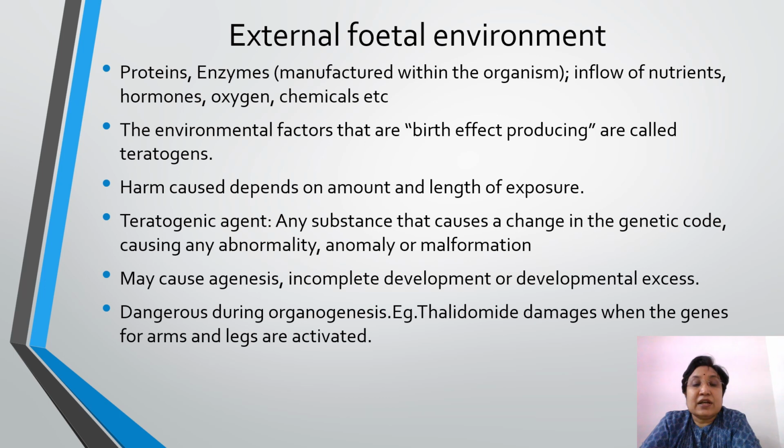The teratogenic agents are the substances that cause a change in the genetic code, causing any abnormality, anomaly, or malformation. And these may cause agenesis or incomplete development or even developmental excess. These teratogenic agents are especially dangerous during organogenesis. For example, thalidomide damages when the genes for arms and legs are activated.